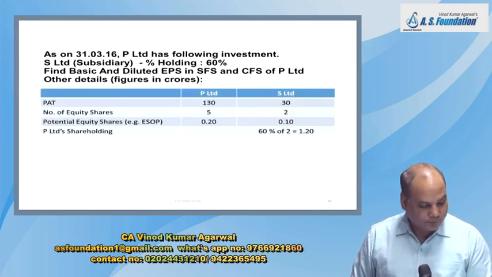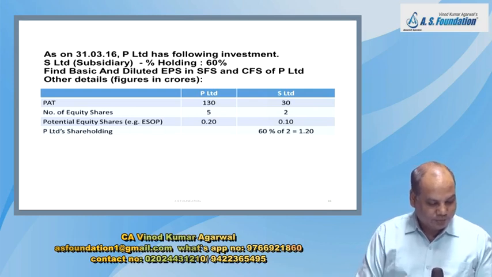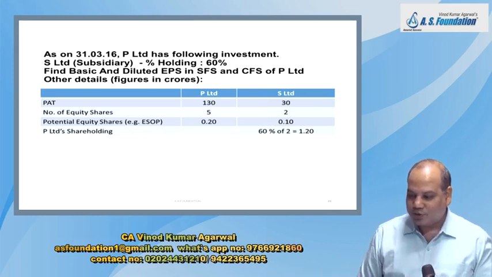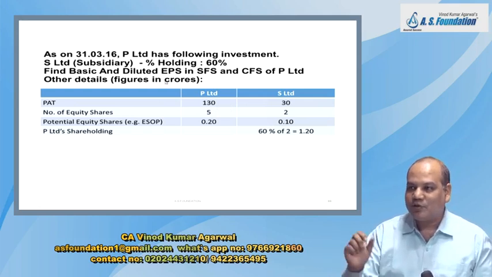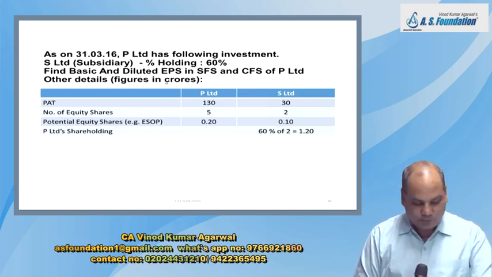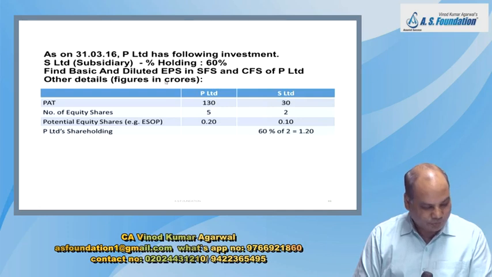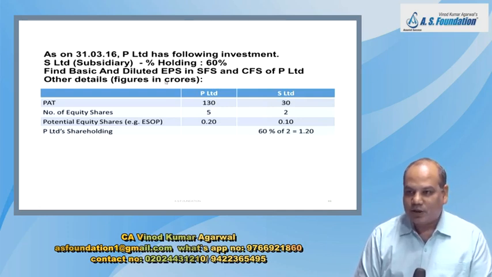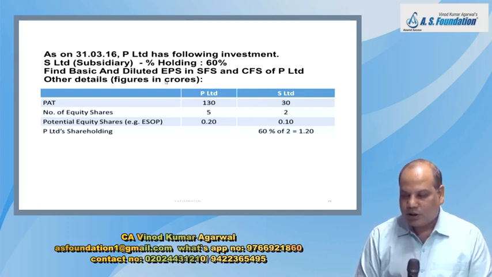So now I have created one question for you. Write down. Some portion is written, some portion you have to write. Question is also not fully written. First we'll complete this problem, then you can enjoy the break. As on 31st March 2016, P Limited has following investment.